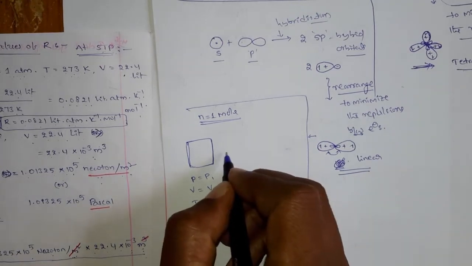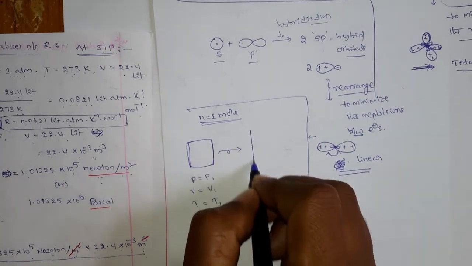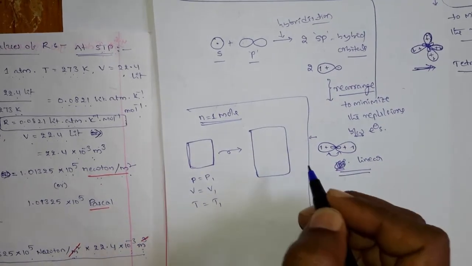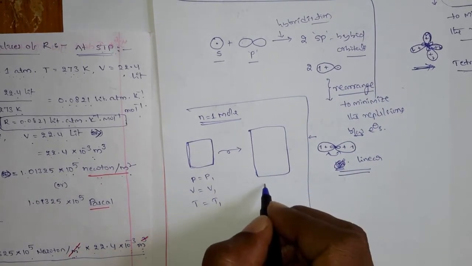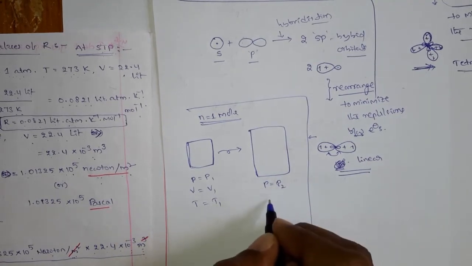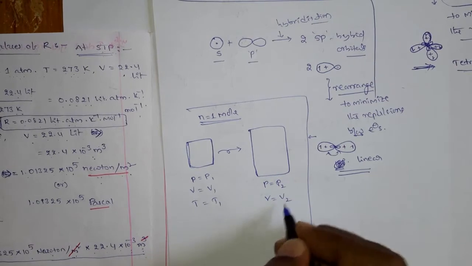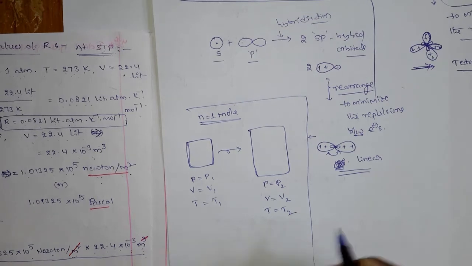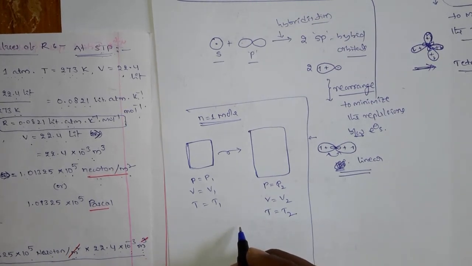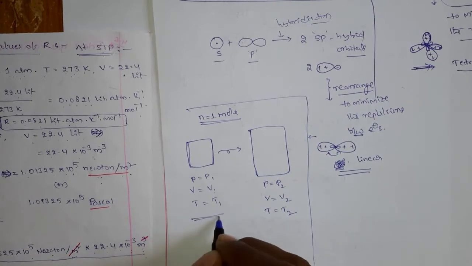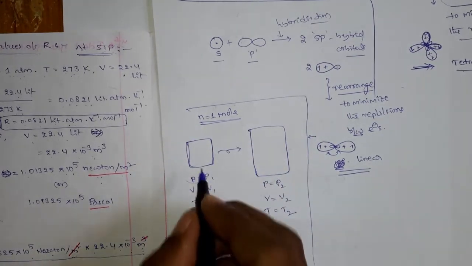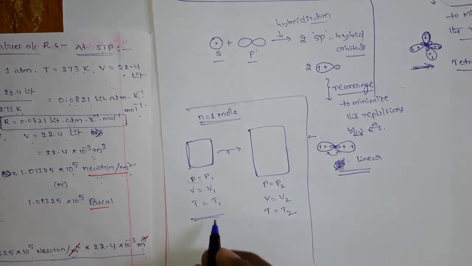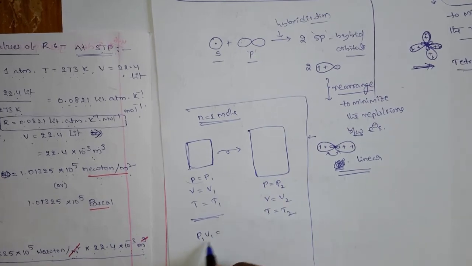After some time the gas expands, and generally the pressure can vary. The pressure changes to P2, the volume changes to V2, and let us assume the temperature also changes to T2. Now according to the ideal gas equation, for the same gas at the first conditions, P1 V1 by T1 is equal to NR.